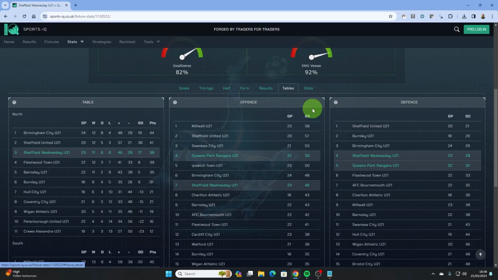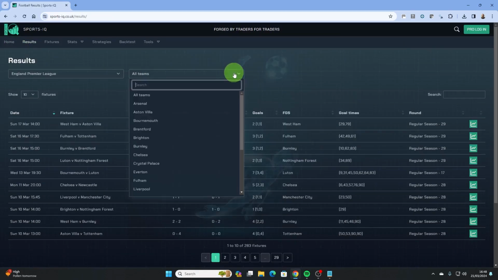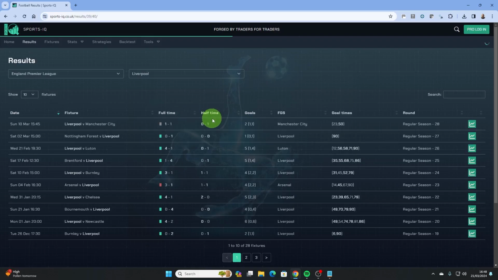There are loads more stats you can use to your advantage to spot patterns or trends. We'll take the results tab and we'll select Liverpool, which will give us all of Liverpool's games for the current season. Now, just looking through this, it has given me the biggest wow moment in using the software, and that includes all of the paid for stuff as well. So when I was just looking through the data casually, something stood out to me, and that's the first goal scorer column. So Liverpool have failed to win a game where they've conceded the first goal in 8 out of their last 11 games, and we can see that quickly.